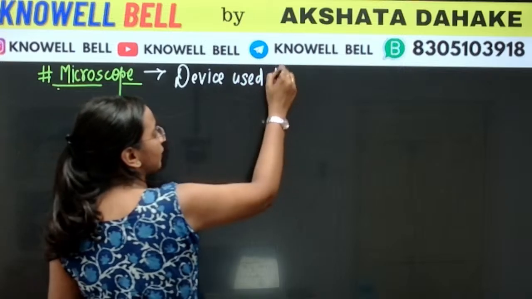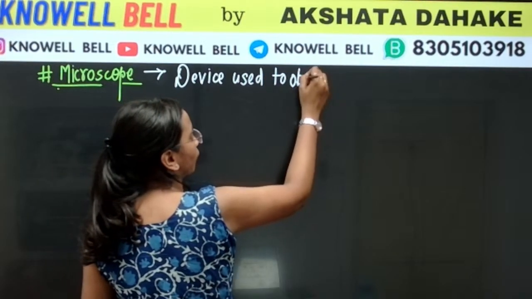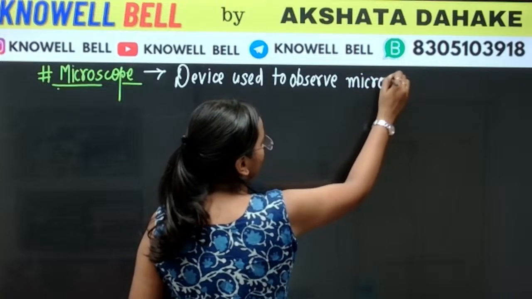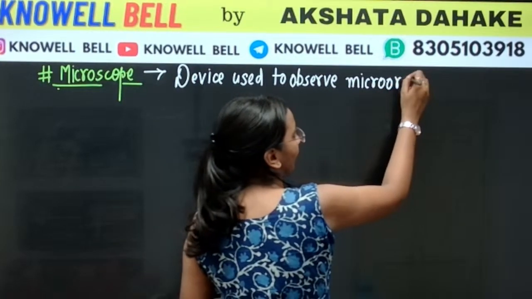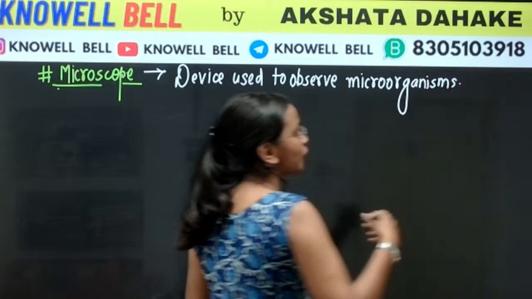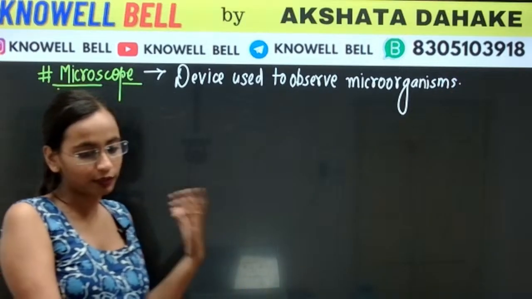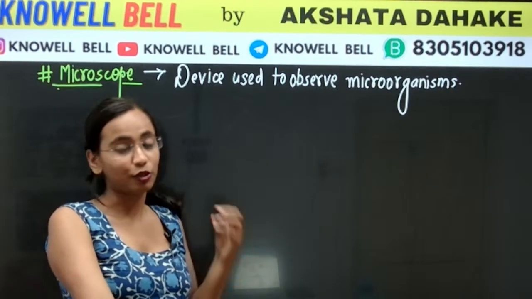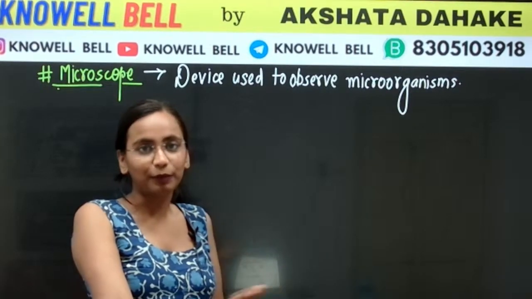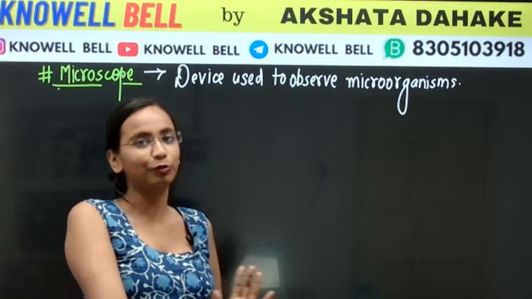Microscope is a device used to observe microorganisms. If we want to observe microorganisms, if we want to see them, if we want to study them, how will we do it? We will do it with the help of a microscope. In your school, in the science lab, in the biology laboratory, very easily you can see a microscope.